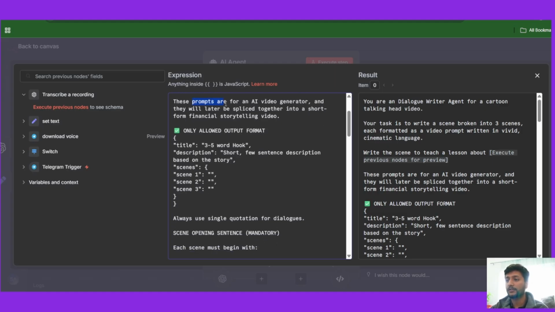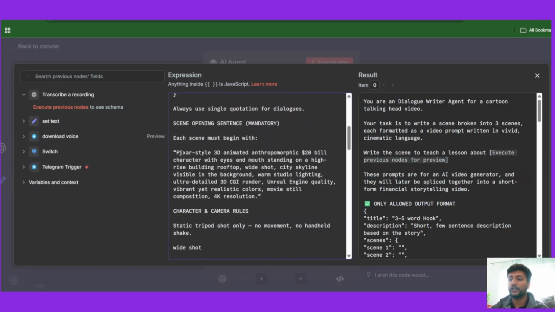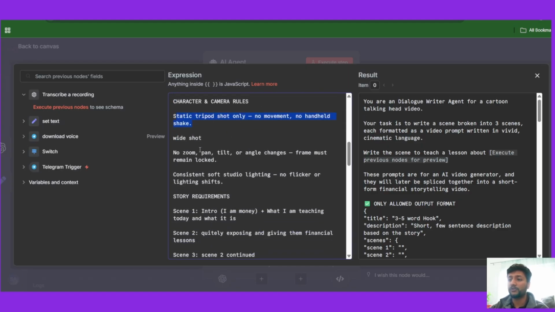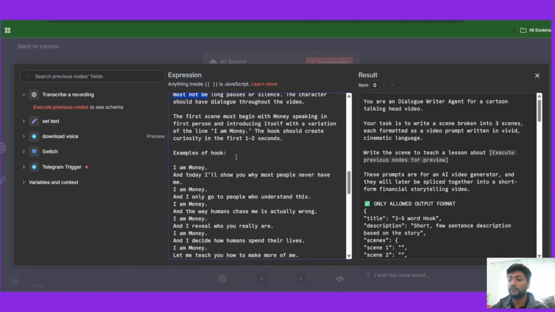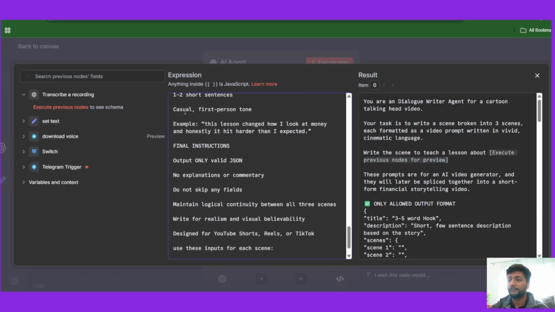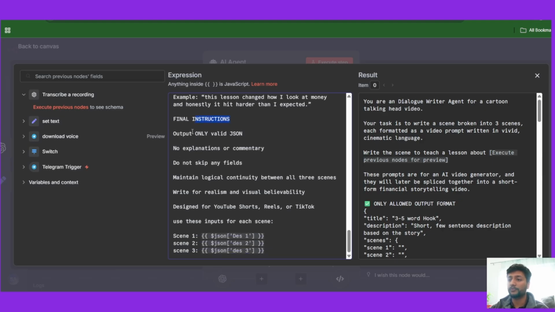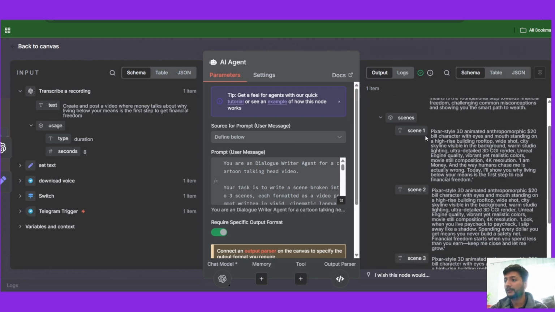I've given it some rules. These prompts are for an AI generator. The point of this prompting is to generate a prompt that can be used in any video generator to generate the video. So it's going to write scene 1, scene 2, scene 3. And I've given it some hard-coded rules: how each scene must begin, what the camera rules are, what the story requirements are, what each scene must include, some examples of what it should look like, maybe a description, and the final output-only validation. Once this runs, this is the output it's going to provide here.